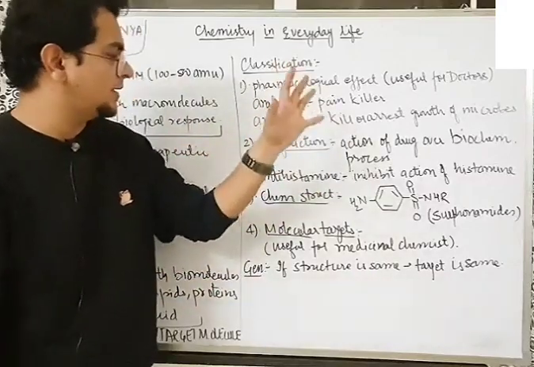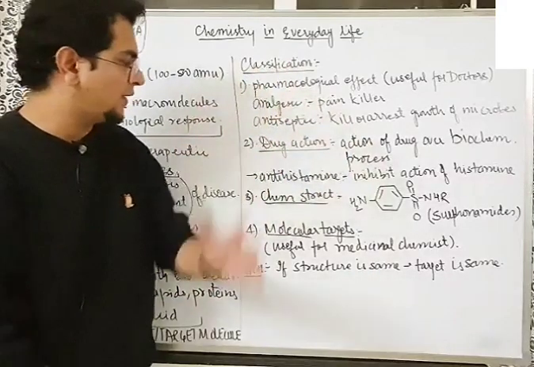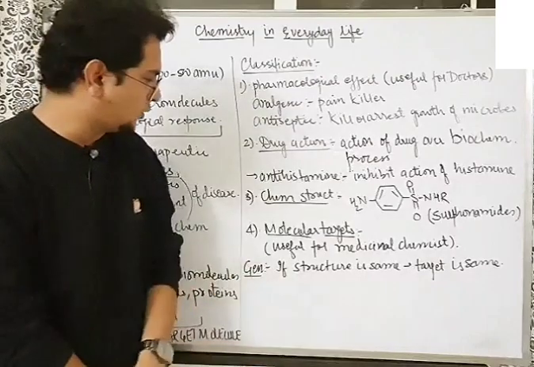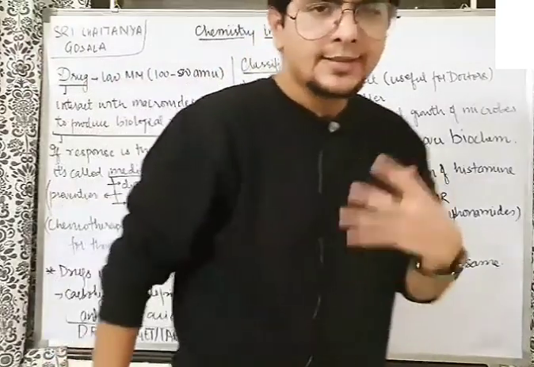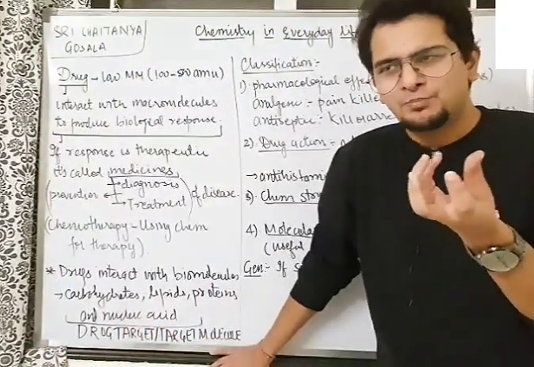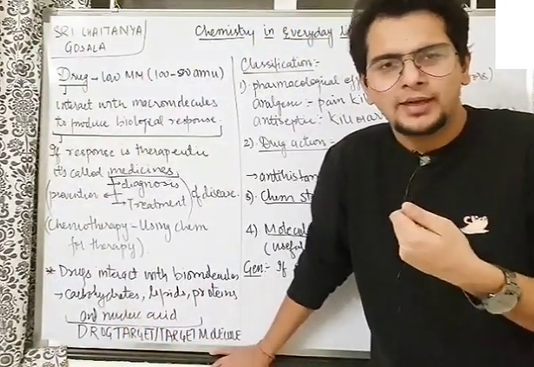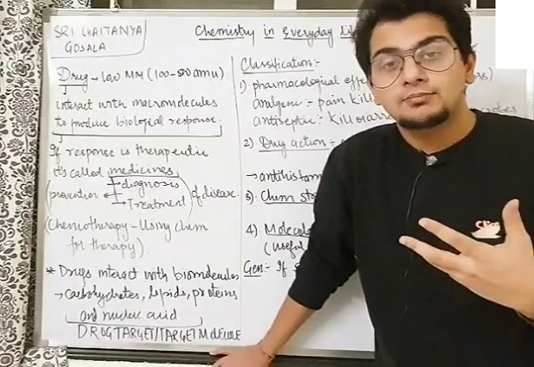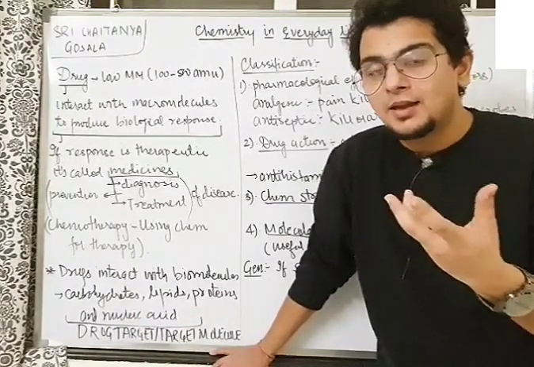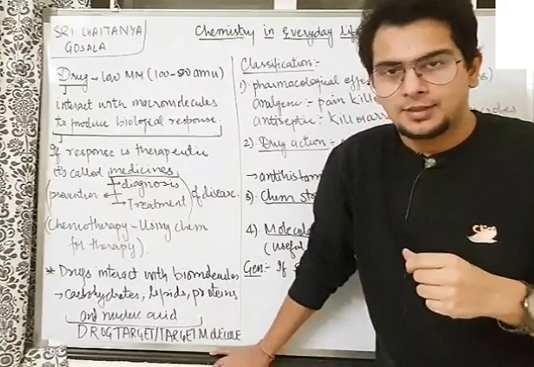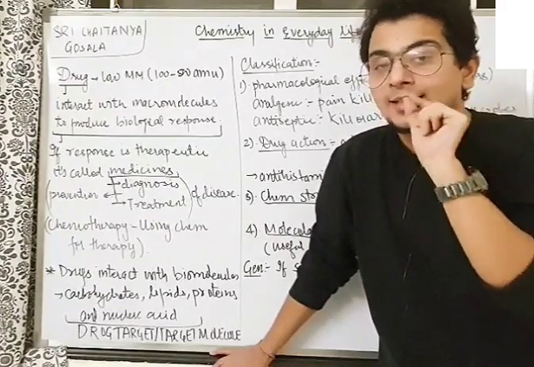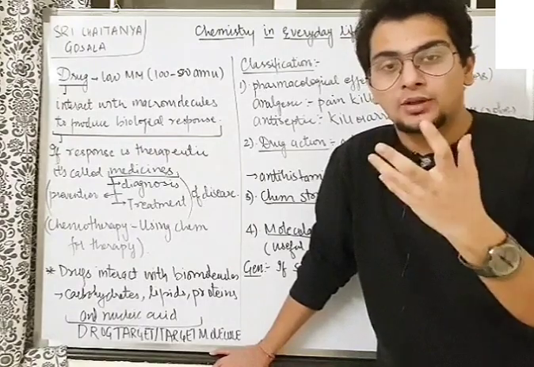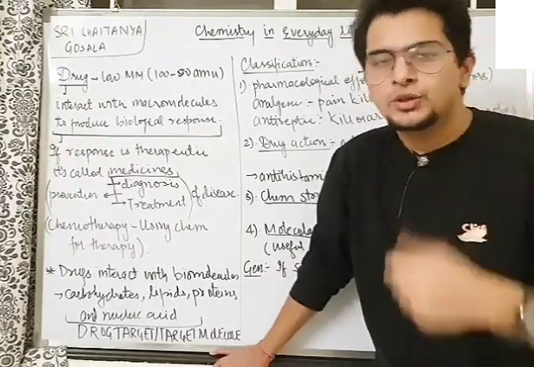But any medicine, any molecule, which can inhibit the action of histamine in the body is called an antihistamine. Now understand here, histamine is a molecule generated in the body which causes inflammation. That means whenever there is a swelling, that swelling is mostly because of histamine secretion. As well as when you have nasal congestion, that inside swelling, and a runny nose during a cold, that is also due to histamine.